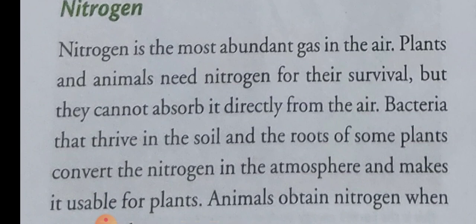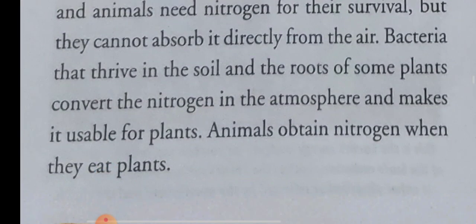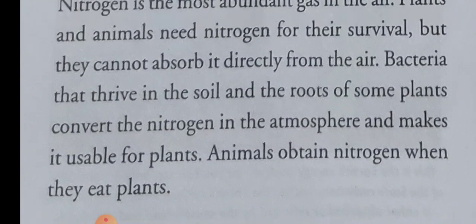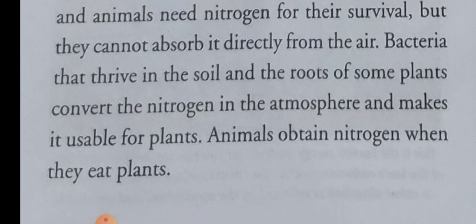Plants and animals need nitrogen for their survival, but they cannot absorb it directly from the air. Bacteria thrive in the soil. In the soil some bacteria are found, and the roots of some plants convert the nitrogen in the atmosphere and make it usable for the plants. Animals obtain nitrogen when they eat plants.